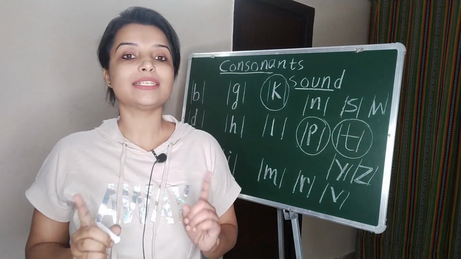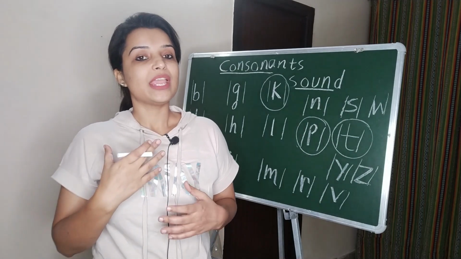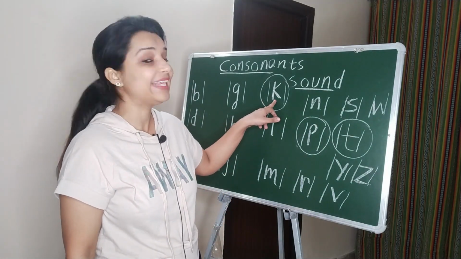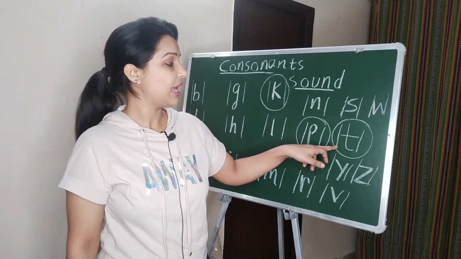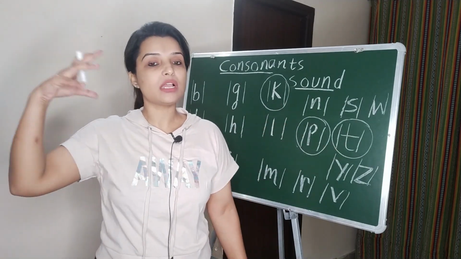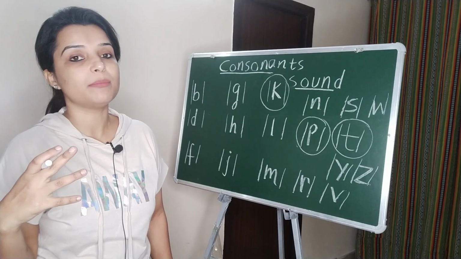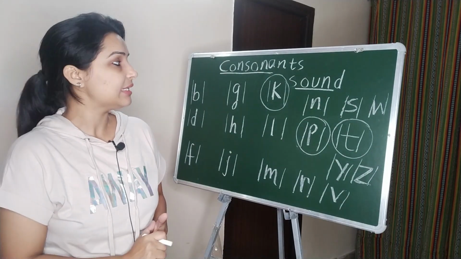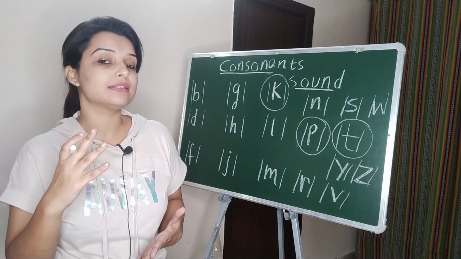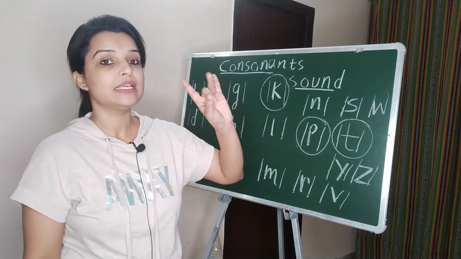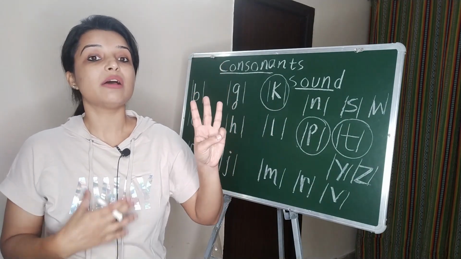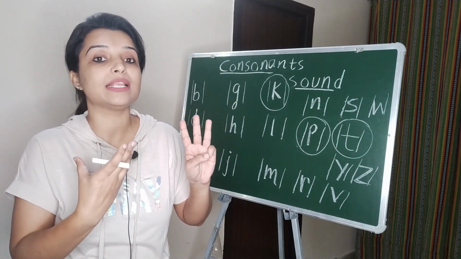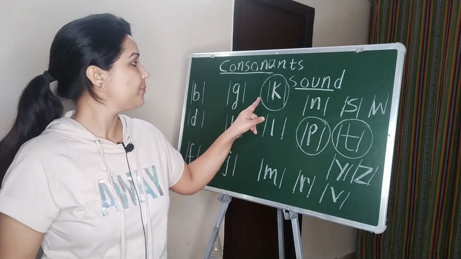What is it? T. Now, in simple language, if I say what are these alphabets, it is K, P, and T. So here comes the influence of our language, our mother tongue, which I was initially talking about in the video. The mother tongue influence is a lot here in these three consonant sounds. Now understand what is the difference and how are they actually pronounced.